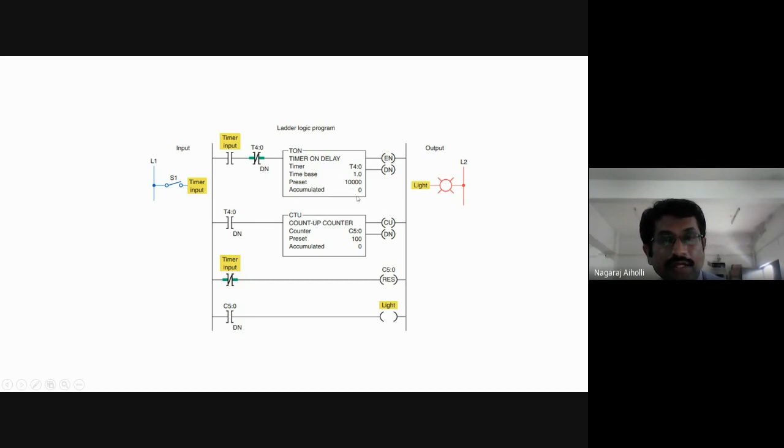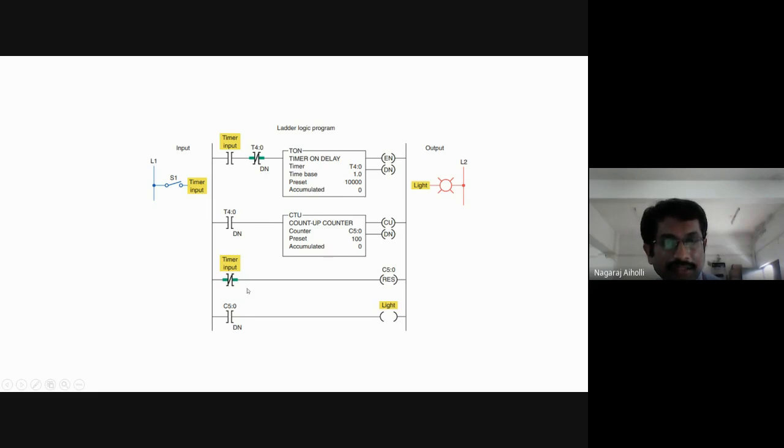Till 10,000, the value is counted for 100 times. That means what is the maximum count we can get here? Can you think of it? 10,000 into 100. 10,000 like this, it is repeating for how many times? 100 times. So 10,000 into 100. That will be the maximum count. It comes out to around 10 lakh. 10 lakh will be the maximum count that we can get from this combination of timer and the up counter.